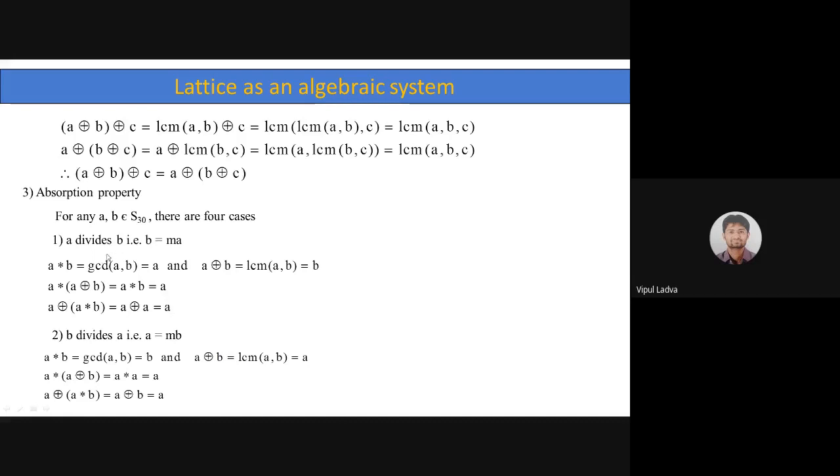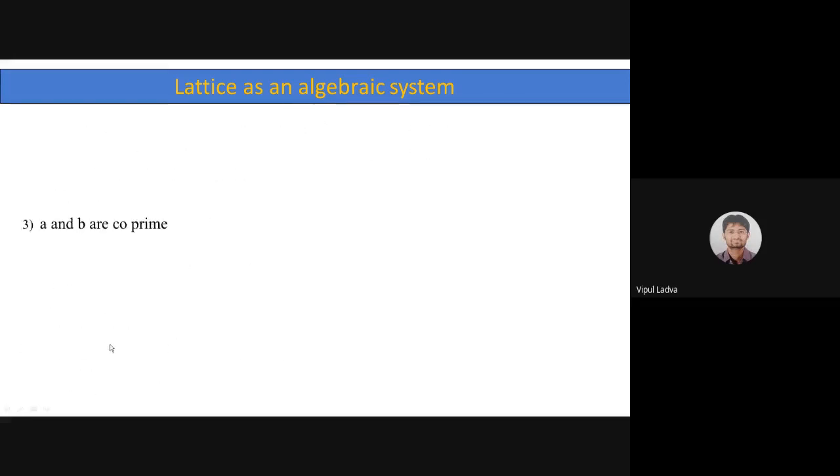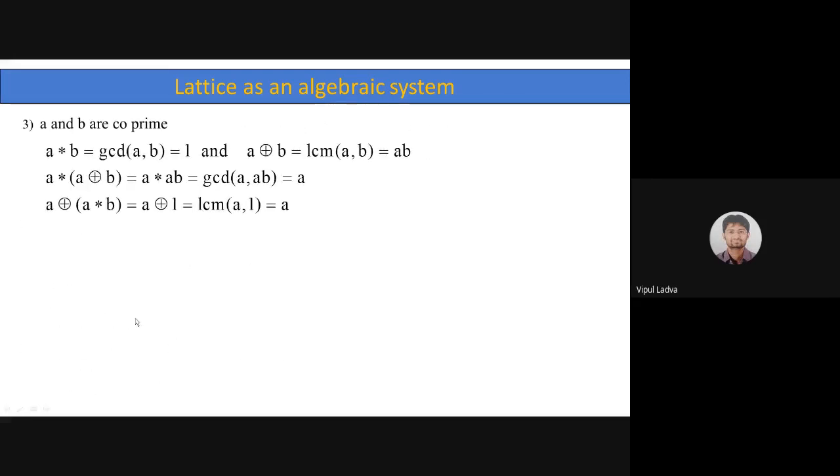What we are doing is checking the absorption property in the first case, if A divides B. Similarly, you can go for B divides A. You may write down a similar kind of argument when B divides A, and a similar kind of argument if A and B both are co-prime. We can say that two numbers are co-prime if the GCD of both numbers is 1. Suppose 3 and 5 both are co-prime. 3 and 7 both are co-prime numbers because the GCD of both numbers is 1.